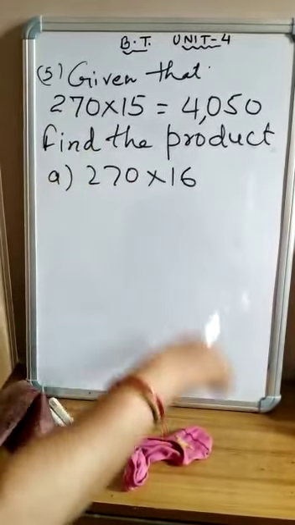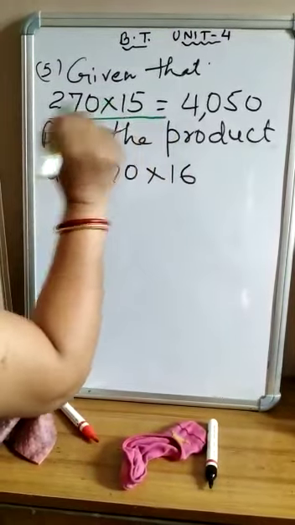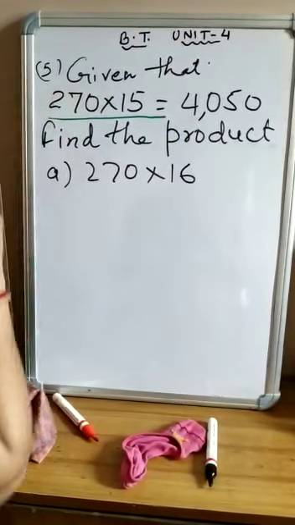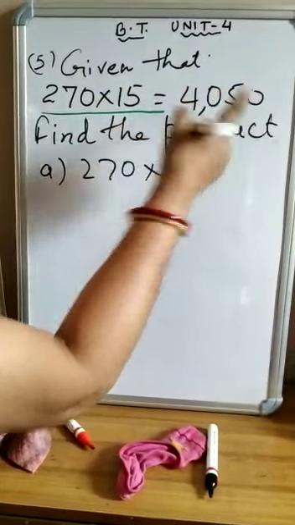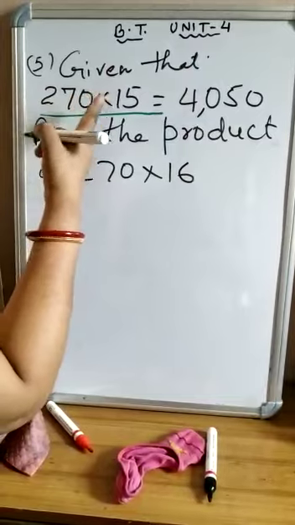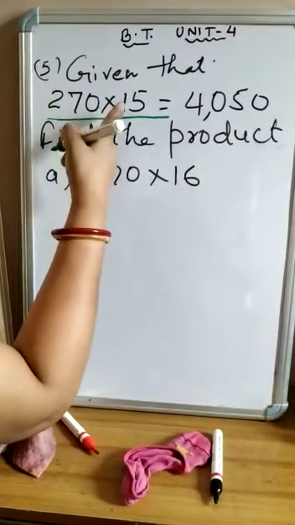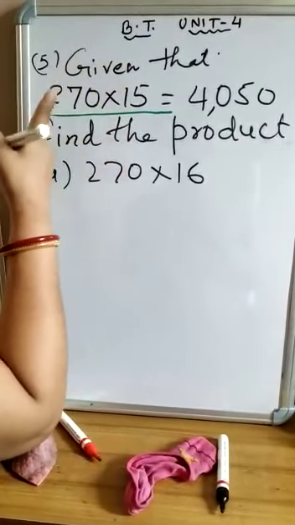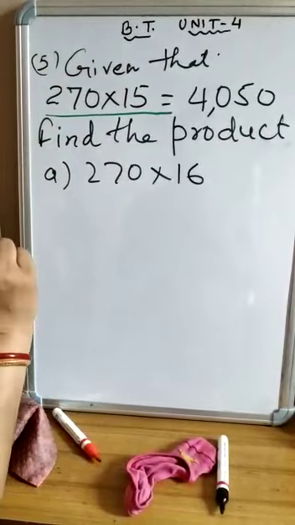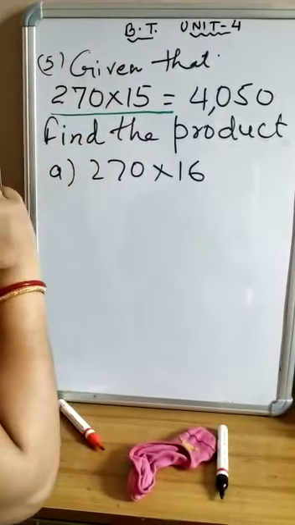Now all of you see, children, let me explain what 270 times 15 means. 270 times 15 is equal to 4050. The meaning is that 270 is repeated 15 times, or you can say 15 is repeated 270 times.